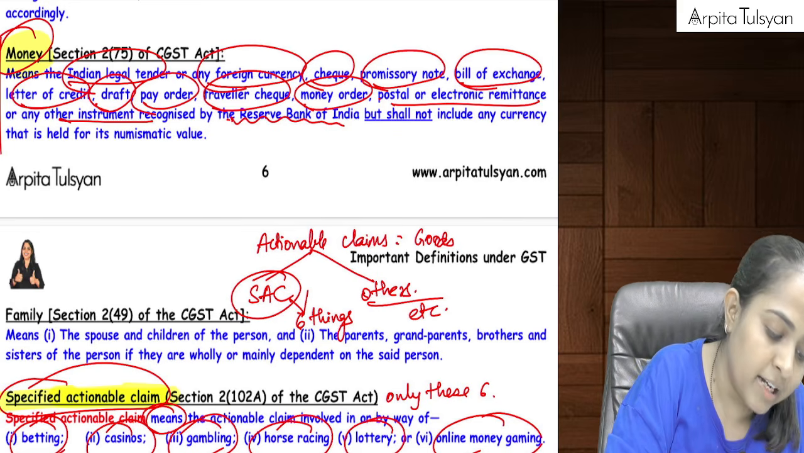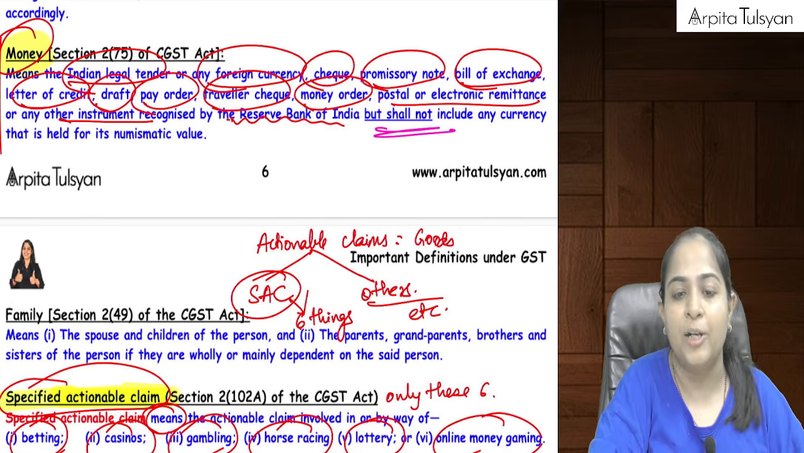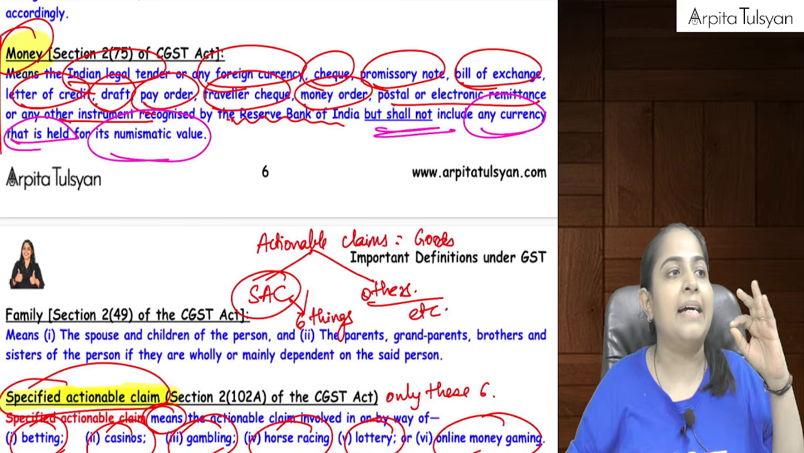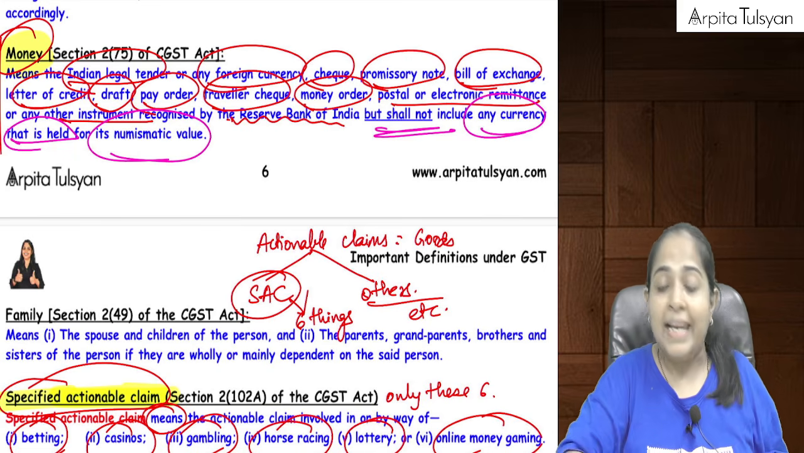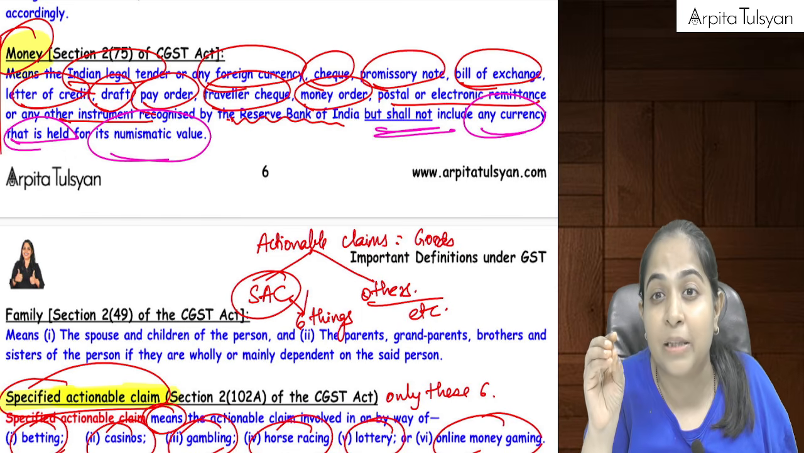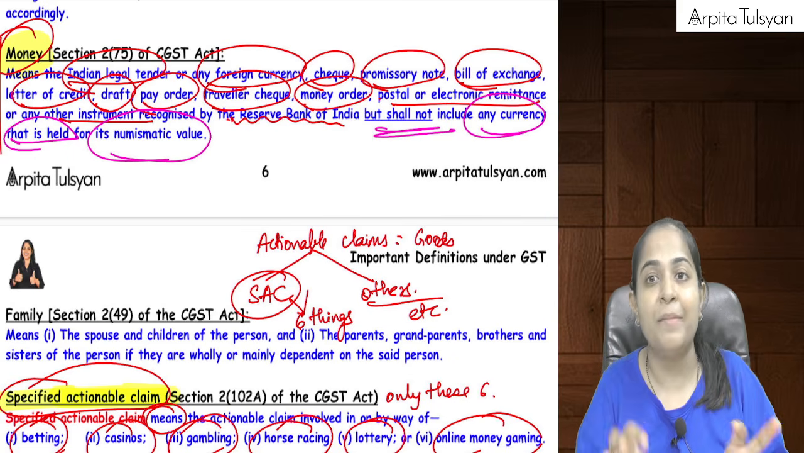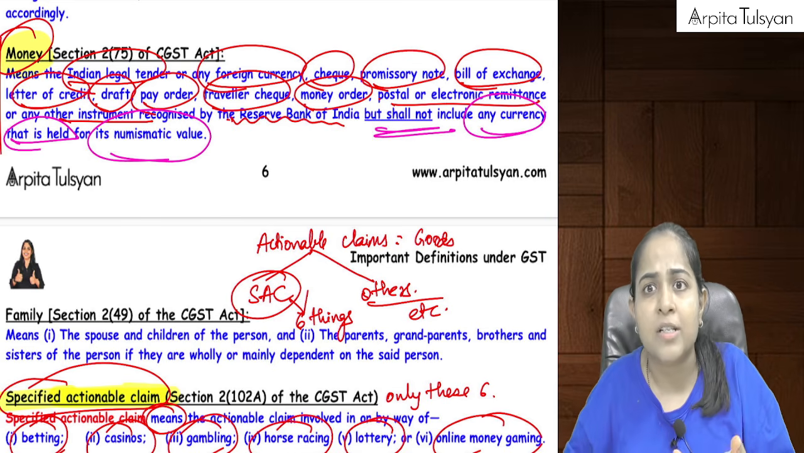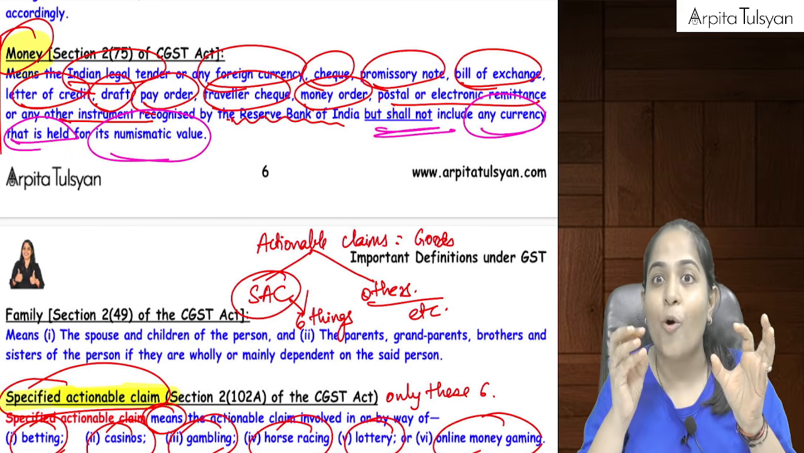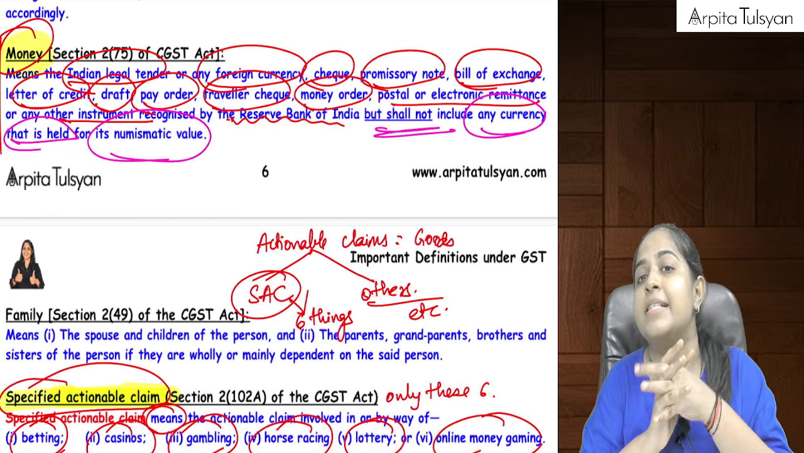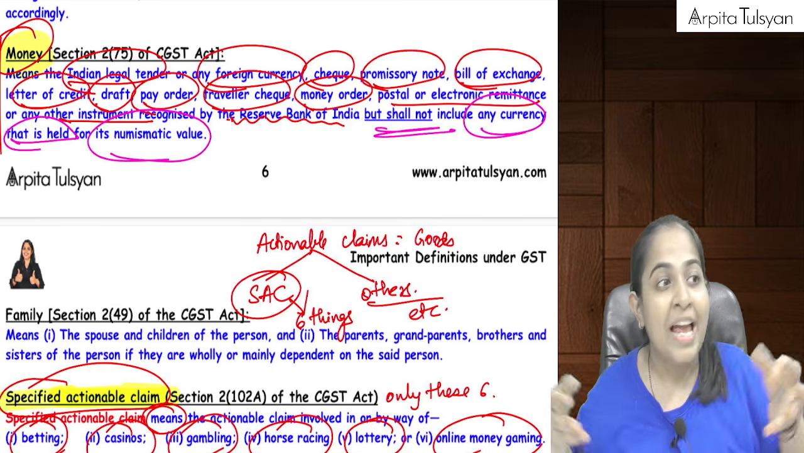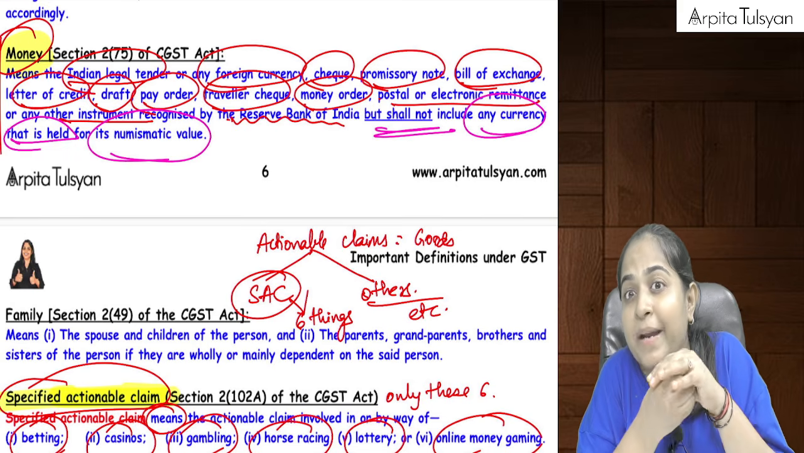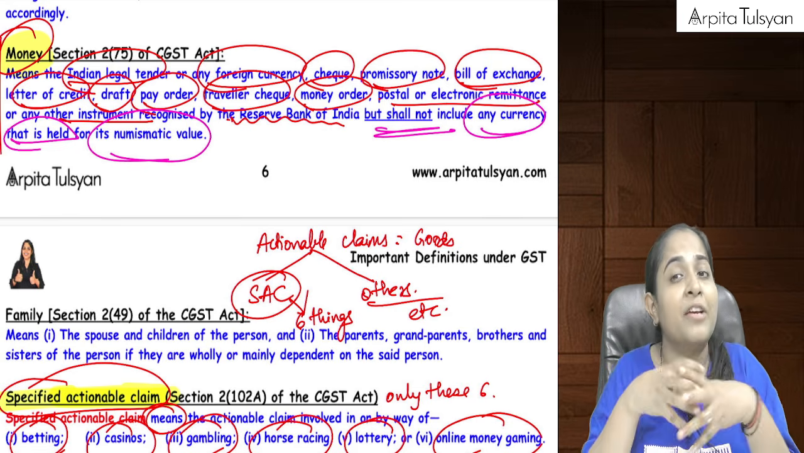But very crucial, it shall not include any currency that is held for its numismatic value. Any currency which is held for numismatic value. Let's say I have got some rare coins with me, which I have just collected, which are not easily exchangeable. Means you cannot buy some goods or services with that. Those rare coins are the currency which I have held for its rare value. There are certain coins which have silver within them plus some copper, made out of some important metals, which are rare coins.